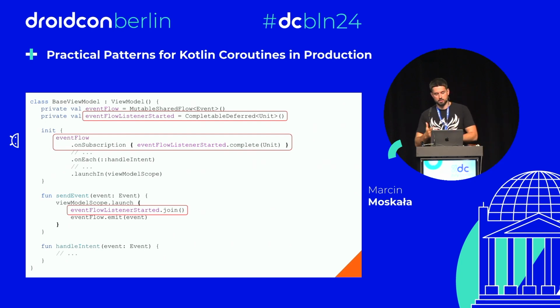On subscription, the deferred value is completed, which notifies that the subscriber is ready, and on the event side we join, which means await until this happens. That's one way we can synchronize coroutines.